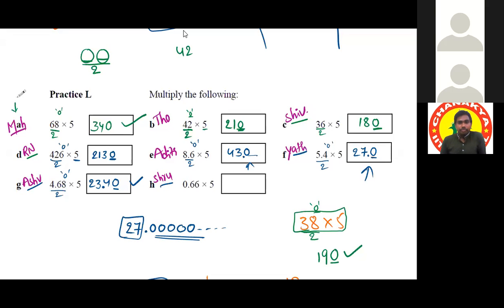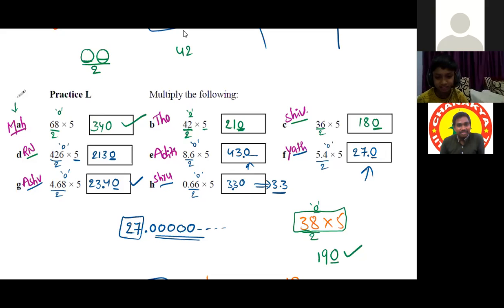Then Srishti. Sir, 66 divided by 2 is 33. After that, what is the remainder? Sir, 0. Then we have to keep 0. Then think of the decimal point. Sir, after 2 digits there is a point, so we'll keep the point after the first 3. Right, so the answer is 3.3. Sir, in every case 0 is the end number.